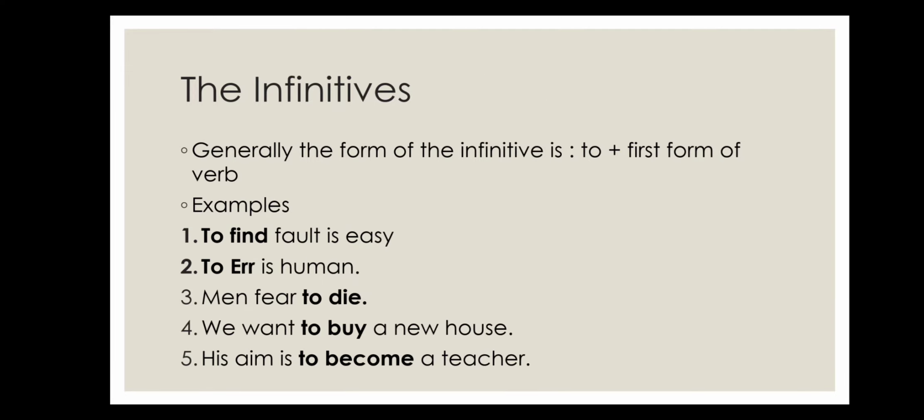Now we will discuss each non-finite verb one by one. The infinitive first. Generally, the form of the infinitive is to plus the first form of the verb. Now we are taking the examples. To find fault is easy. To err is human. Men fear to die. We want to buy a new house. His aim is to become a teacher.